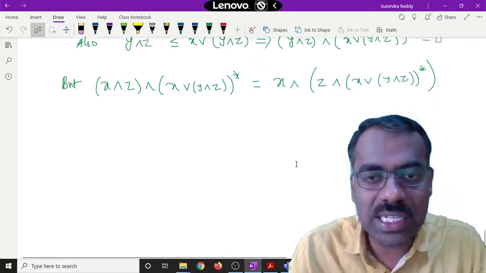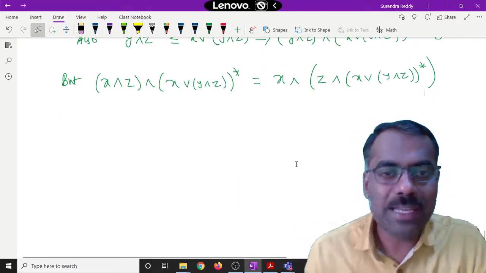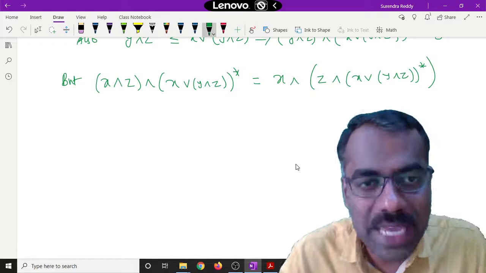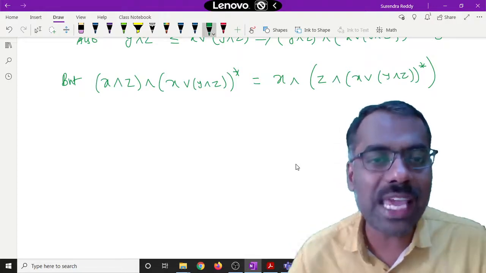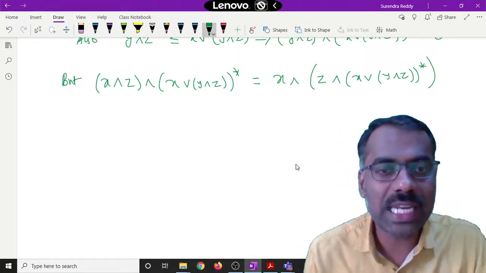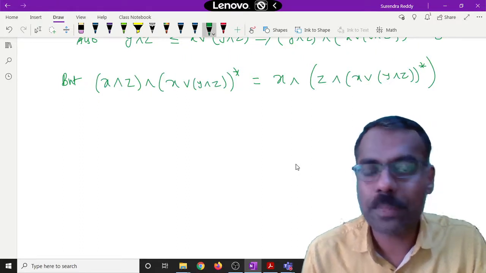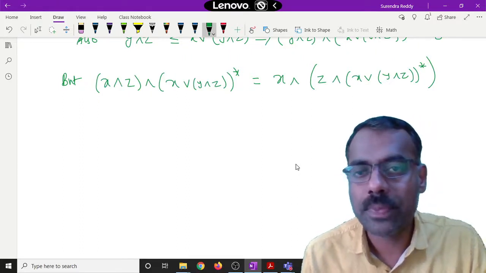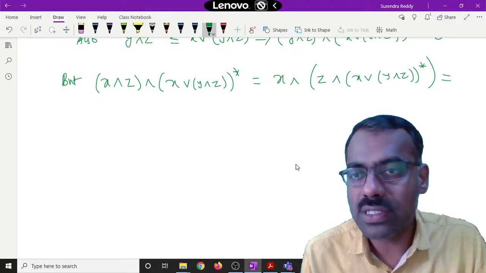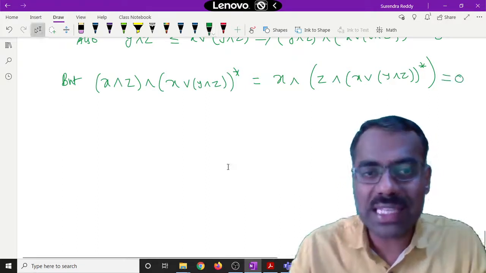Is this expression clear? Simply we have used something like A meet B, then meet with C is same as A meet B meet C, right? Because all what you have here is same meet. Are you following? So this is equal to 0. So what is meant by saying this is equal to 0?